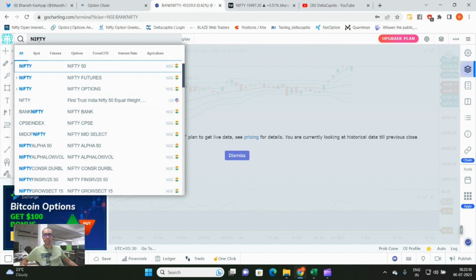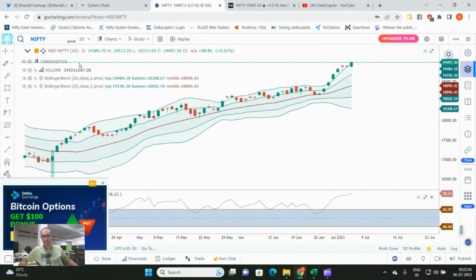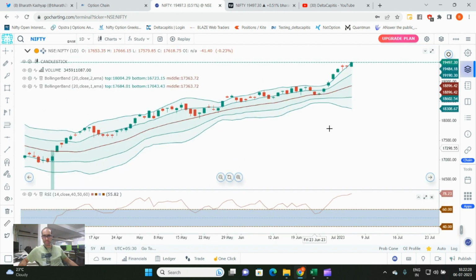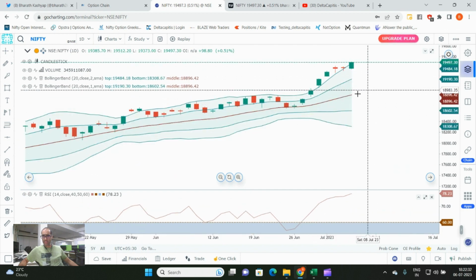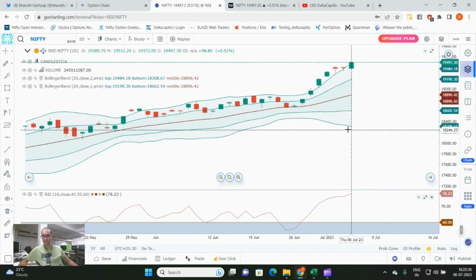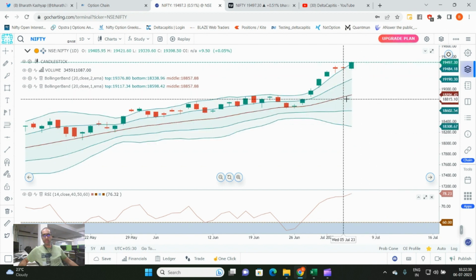Could be ATRs, true range, average true range, or it could be standard deviation. Bollinger Band is also a part of standard deviation. So we will use Bollinger Bands, which is again a standard deviation. This is a 20 period moving average. There are four lines: upper 1 SD, 2 SD, below is minus 1 SD, minus 2 SD. So basically, I have drawn a 20 period moving average with two bands, one standard deviation band and two standard deviation band.